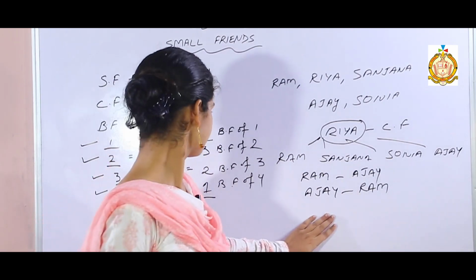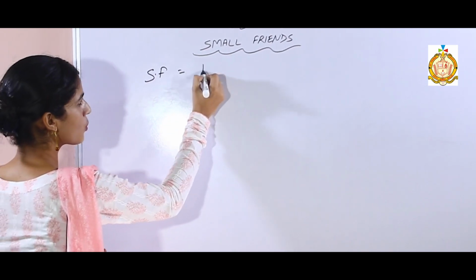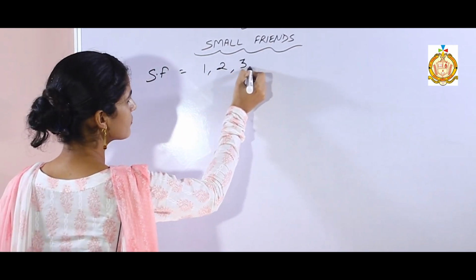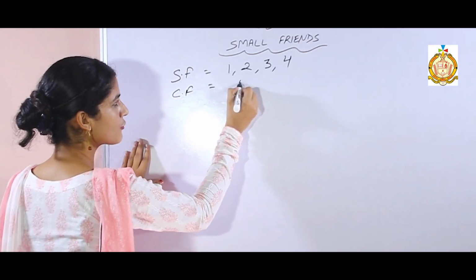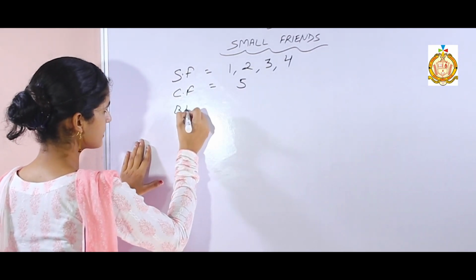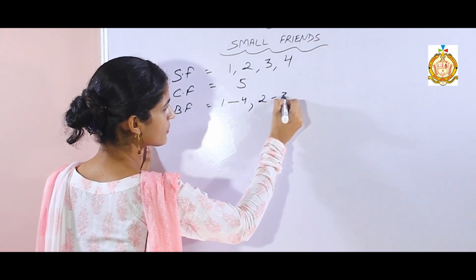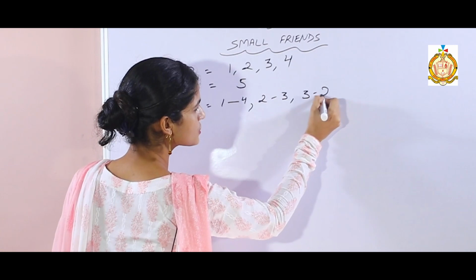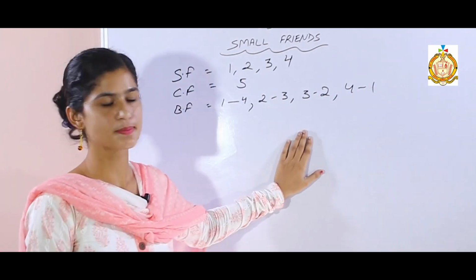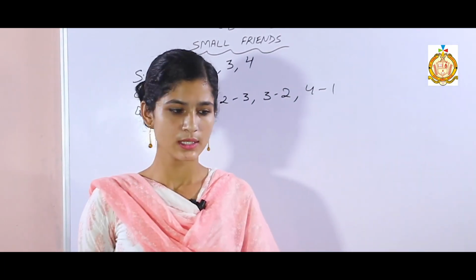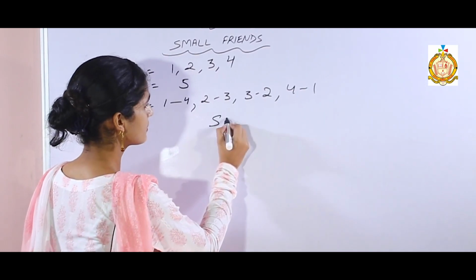Okay, now I'm going to write again. Small friends are 1, 2, 3 and 4. Common friend is 5. Now best friend of 1 is 4, best friend of 2 is 3, best friend of 3 is 2, best friend of 4 is 1. Understood this concept? Now there are small friend formulas.